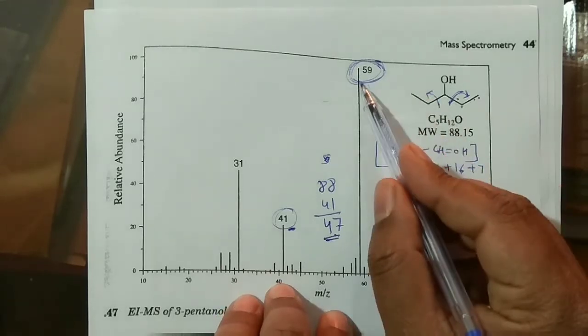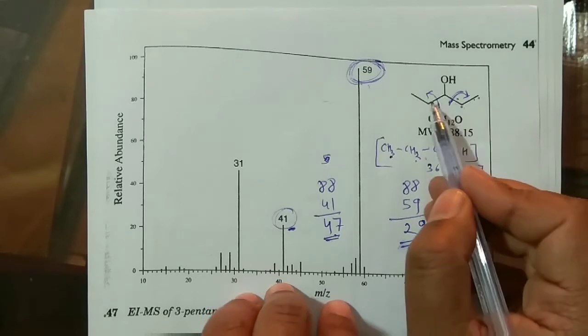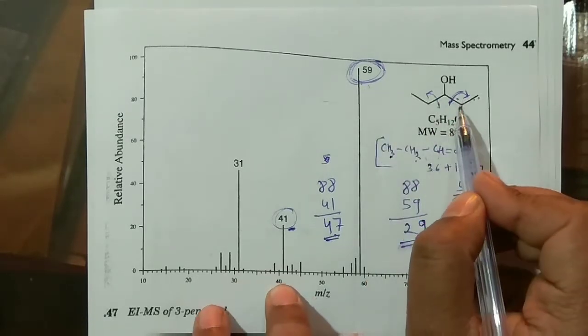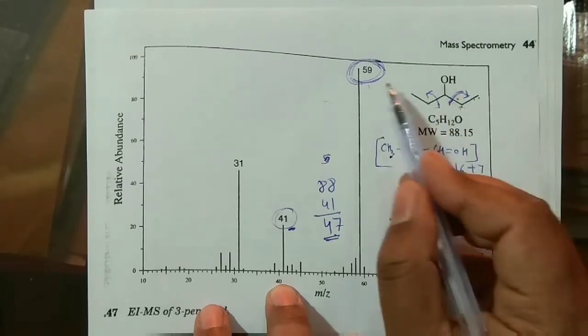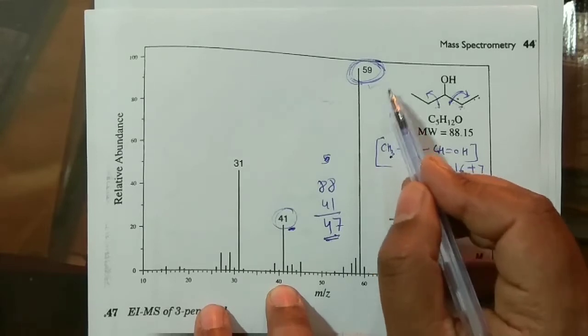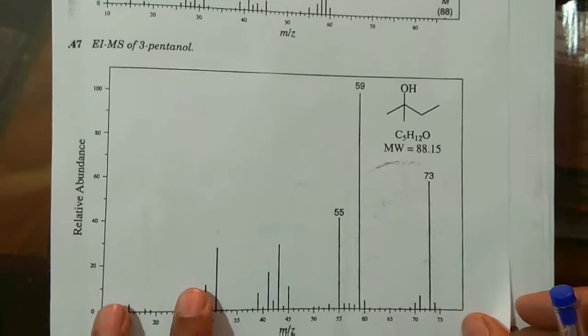So both give the peak at 59, that means one probability and another probability. If the probability is high, of course it will reach the detector in maximum amount. So that's why it is the base peak. And this is the last one in the aliphatic alcohols.